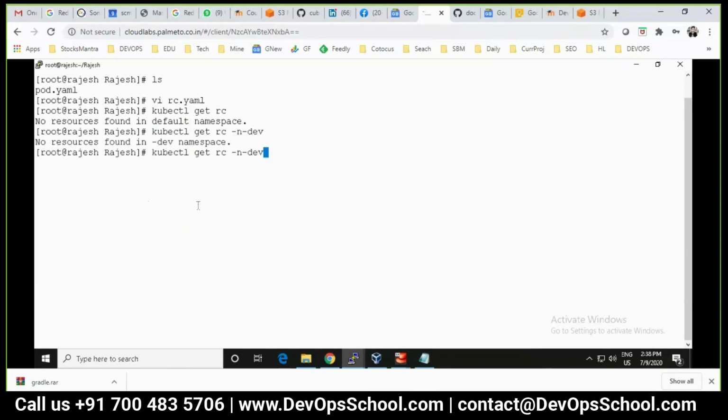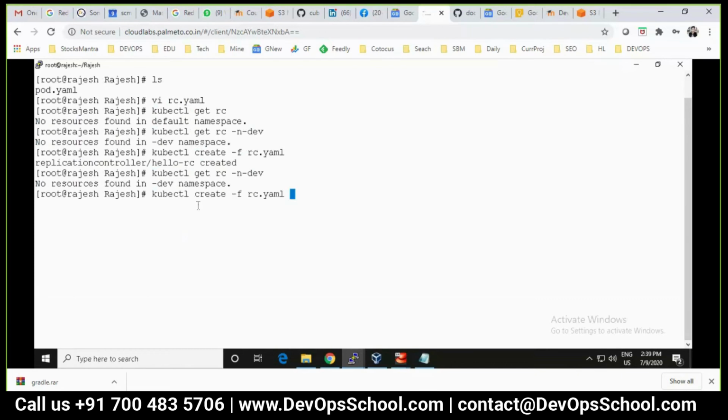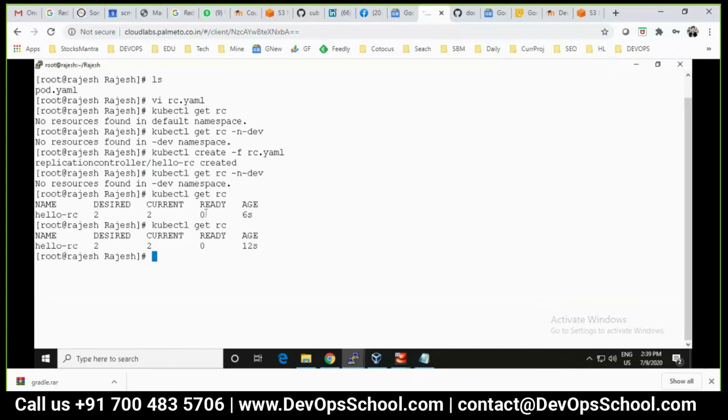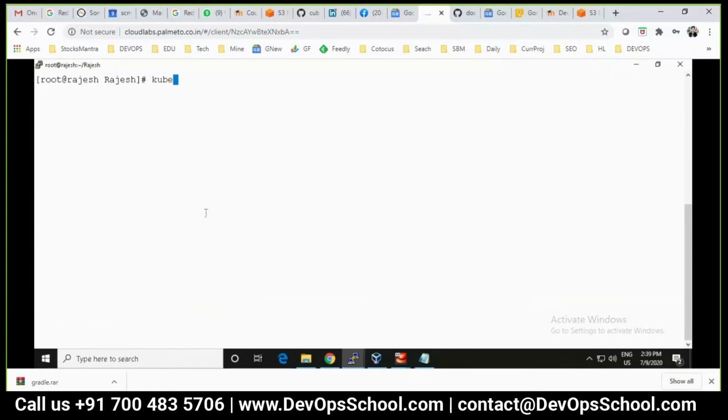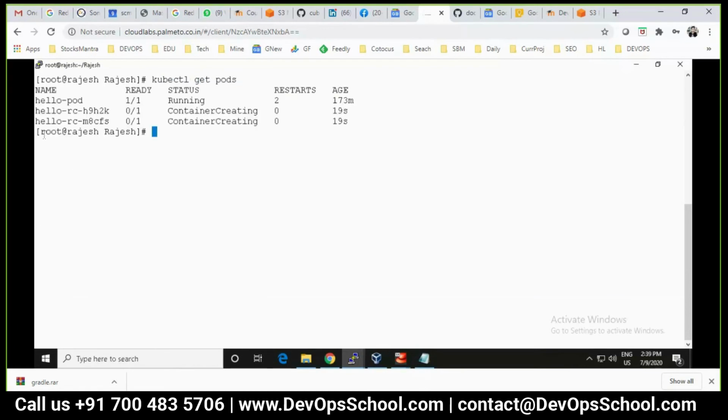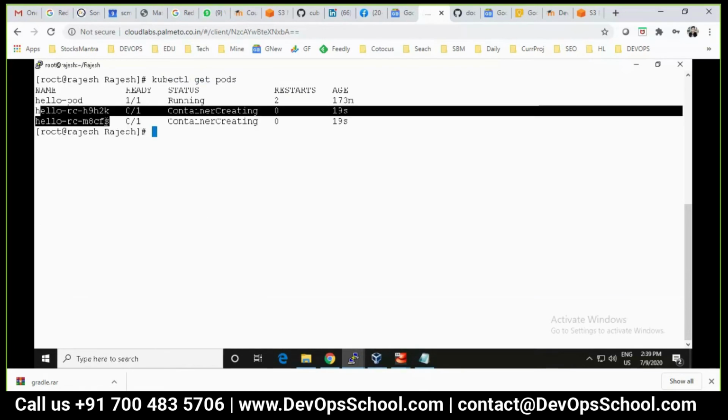Nothing. So how to create an RC? Now create -f rc.yaml. Now get rc. See, 2 desired, 2 current, ready 0, and should be ready in some time. Okay, and then kubectl get pod. See here we got 2. Did you see that here?